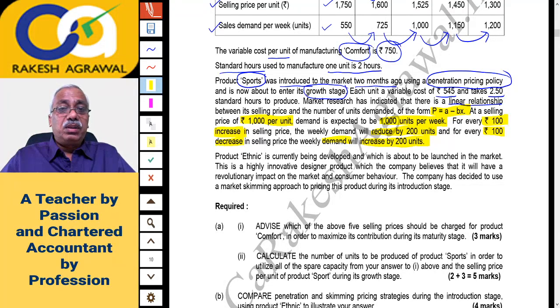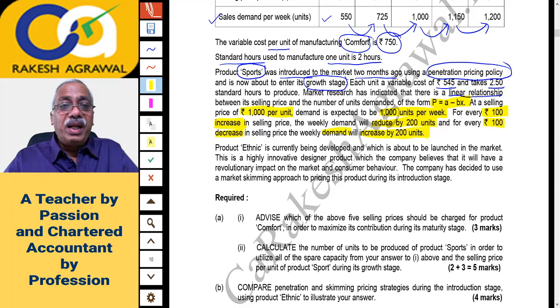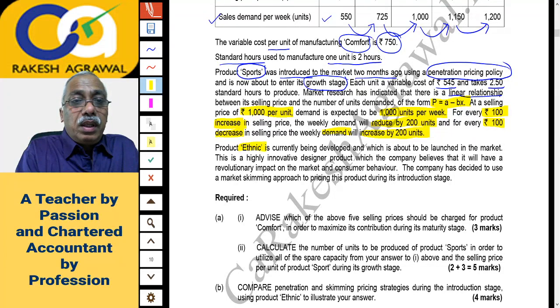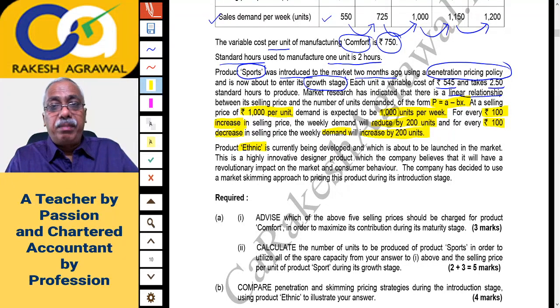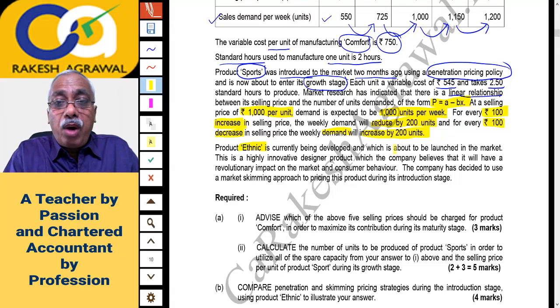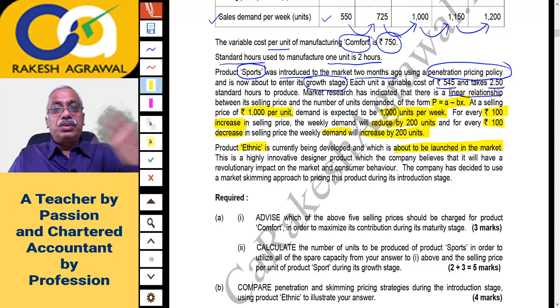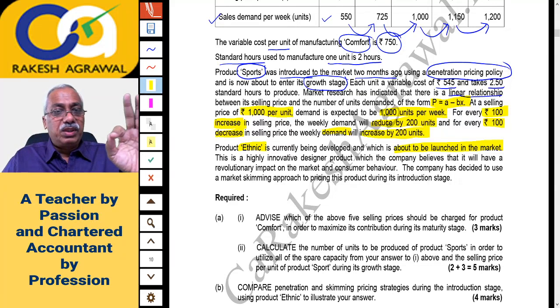Now we are moving to the third one. Product ethnic is currently being developed and is about to be launched. It is not yet launched. It is about to be launched into the market. So it will go into the introduction phase if it is launched. So there are three products, my dear friends. First was comfort, which is entering into the maturity stage. Sports is entering into a growth stage, and ethnic, if introduced, will go into the introduction phase.